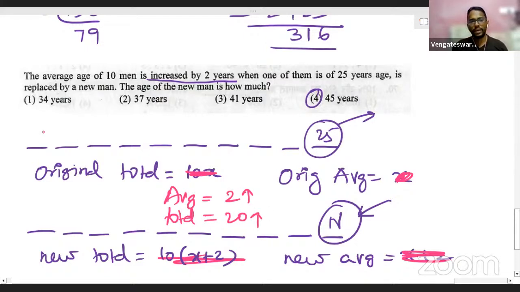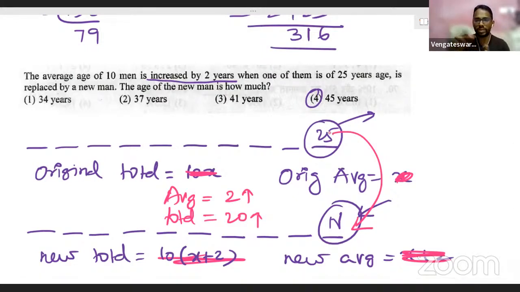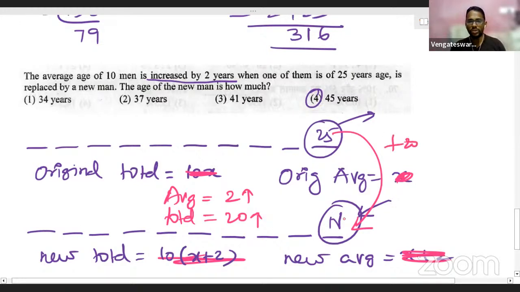Now the other 9 people are the same. Only this 25-year-old person is going out and another new person is coming in. Which means that if the total increases by 20, that change happens only for this 10th person. The simple logic is, the 25-year-old person is going out of the group, so the new person who is coming will have 20 years more than this person's age. Just add 20 to this 25. So the new person's age will be 45. That's the answer. This looks cool and very simple.